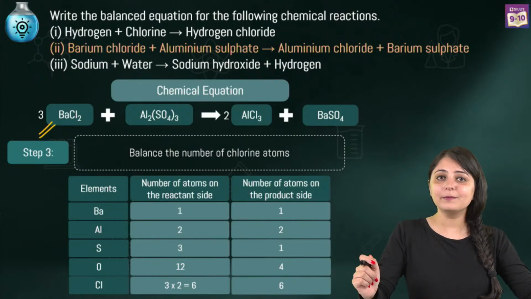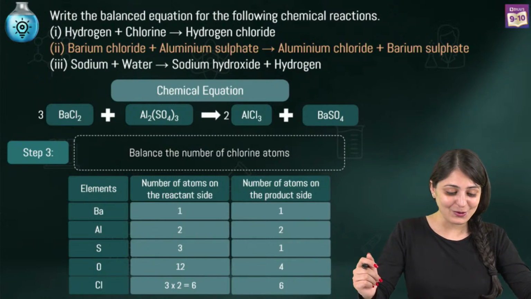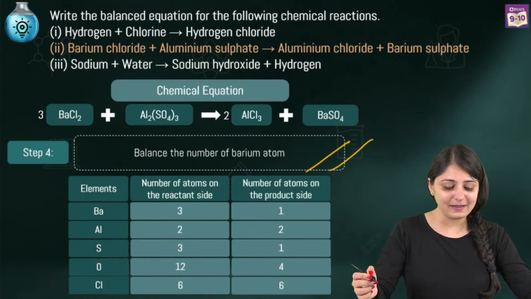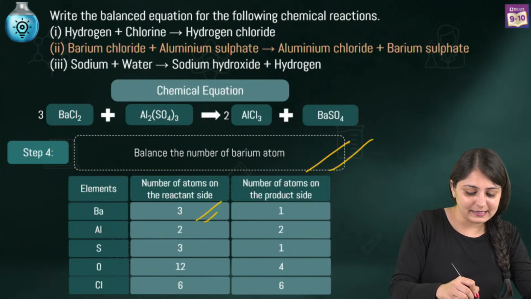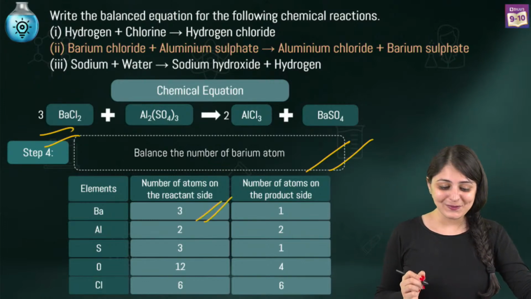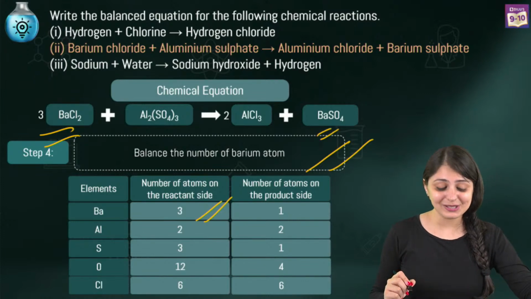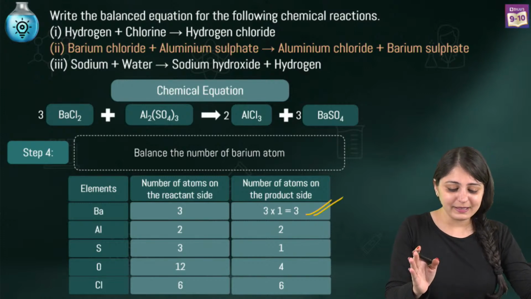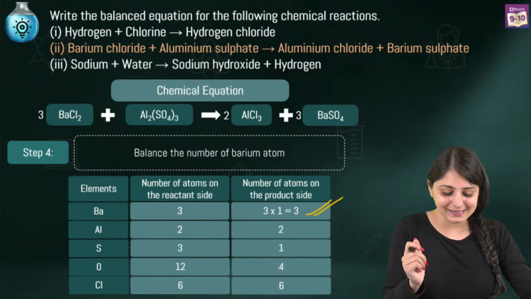But what about barium now? Barium is now not balanced, right? So the next step is to balance the number of barium atoms. We are seeing that there are 3 barium atoms on the reactant side now, because you've written a 3 over here. And now on the product side it's just 1. So let's multiply by 3 and there you go. Now barium is also balanced on both the sides.